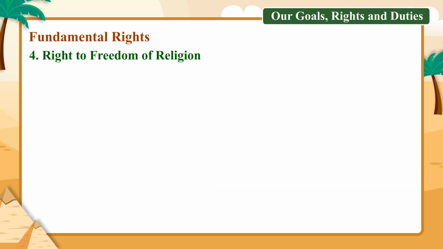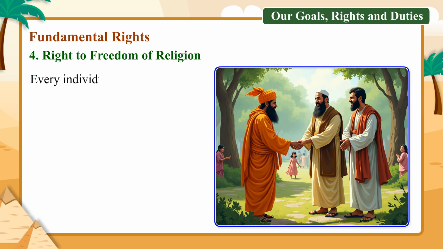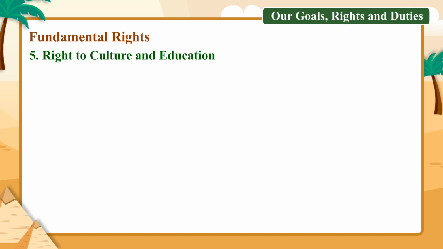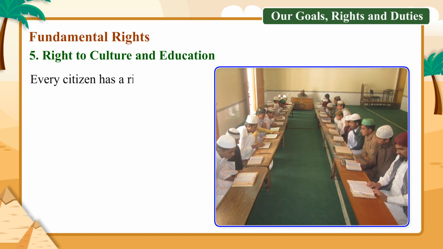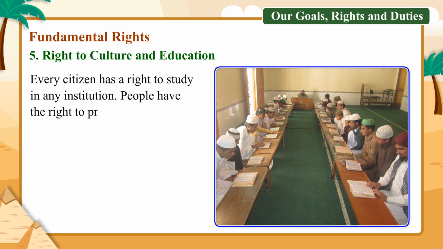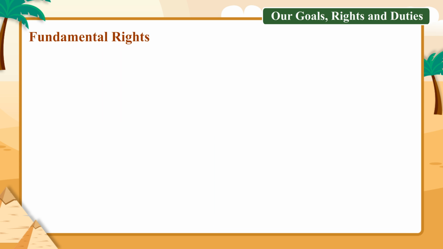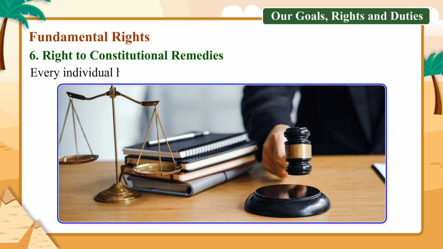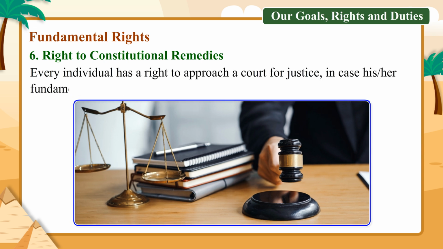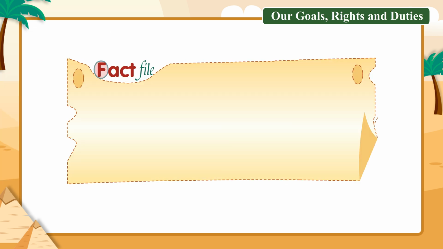4. Right to freedom of religion. Every individual has a right to follow and preach any religion. 5. Right to culture and education. Every citizen has a right to study in any institution. People have the right to preserve their culture. 6. Right to constitutional remedies. Every individual has a right to approach a court for justice in case his or her fundamental rights are restricted or taken away.